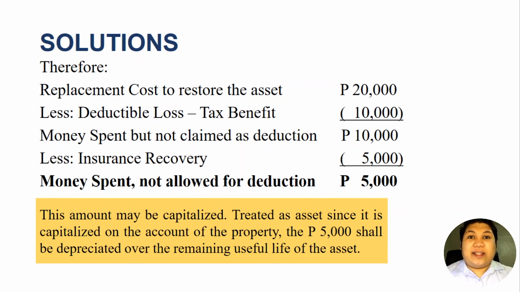Again, since it could be restored, the loss is only limited to the extent of that restoration cost. If the restoration cost exceeds the book value, only the book value is deducted from our gross income. But if the restoration cost or replacement cost is lower than the book value, then the lower amount could be deducted from our gross income. So that's how we treat losses arising from casualties.